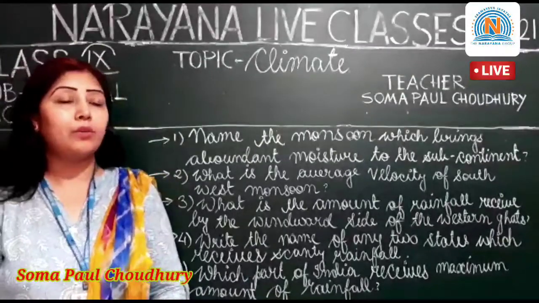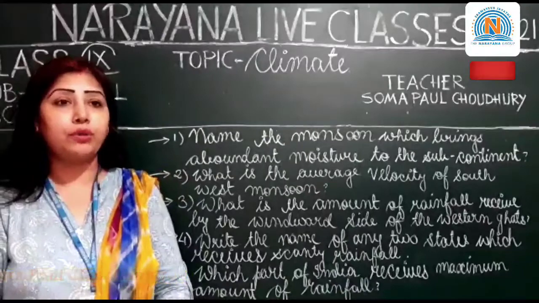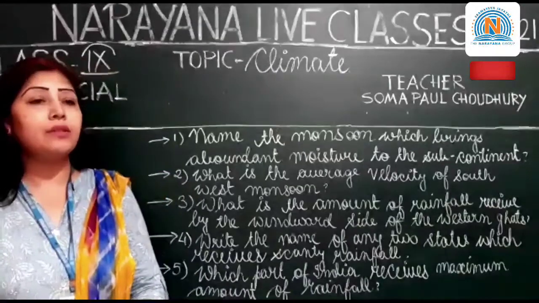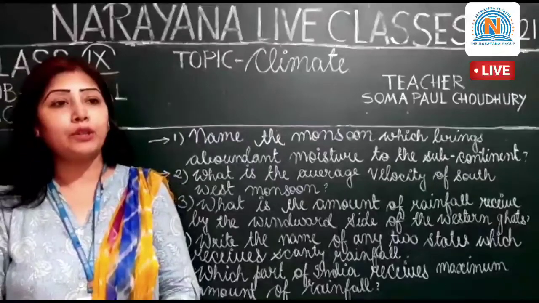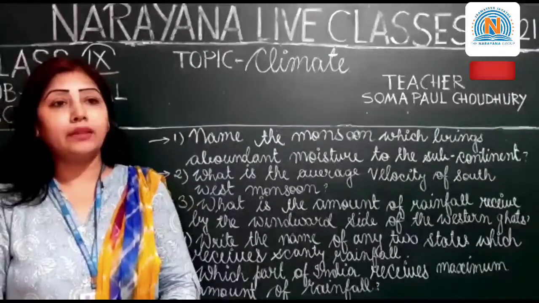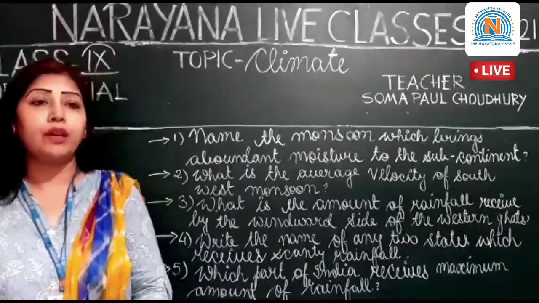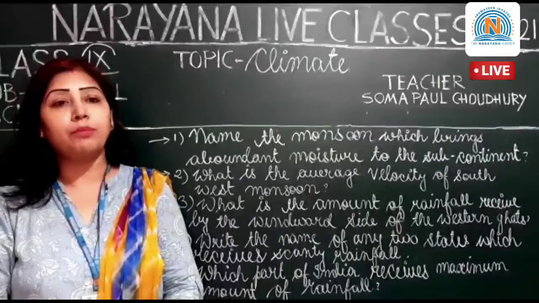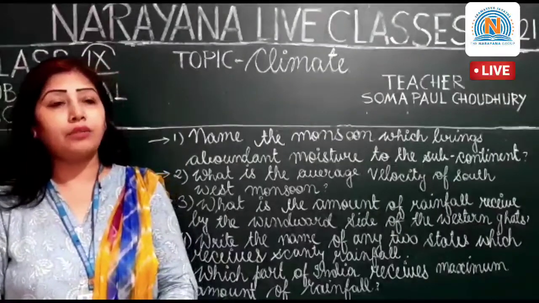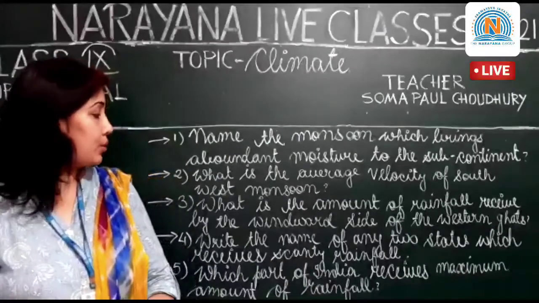So question number 1: name the monsoon which brings abundant moisture to the subcontinent. The answer is southwest monsoon. During early June, the low pressure over the northern plains attracts the trade winds from the southern hemisphere. These trade winds originate over the subtropical areas of the Southern Ocean and enter the Indian peninsula as the southwest monsoon.